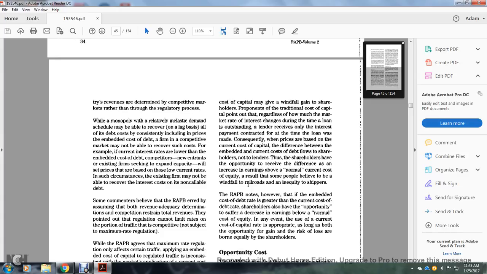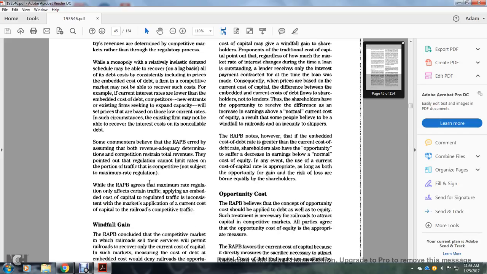rather than through the regulatory process. While a monopoly with relatively inelastic demand may be able to recover the embedded cost of debt consistently, a firm in a competitive market may not be able to recover such costs. For example, if the current interest rate is lower than the embedded cost of the debt, competitors, new entrants, and existing firms seeking to expand capacity will set the price based on the low current rates. In such circumstances, the existing firm may not be able to recover the interest cost of non-callable debt.